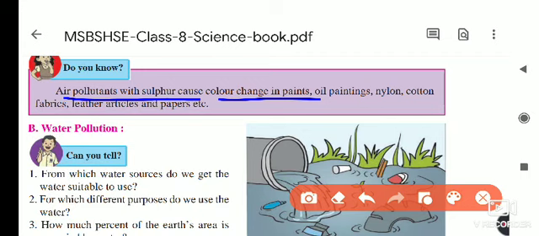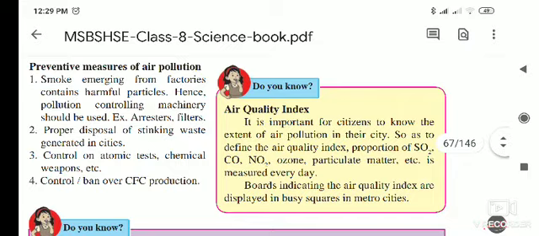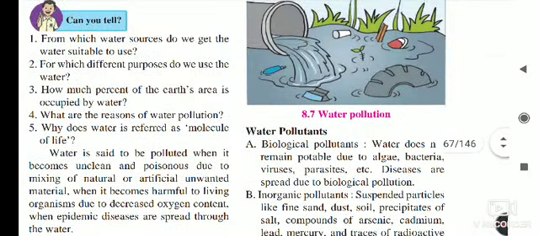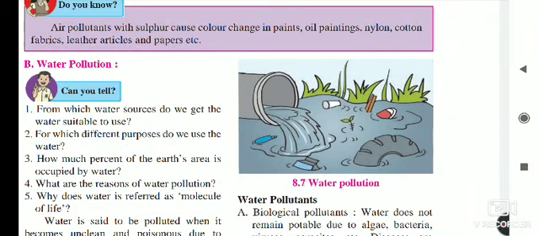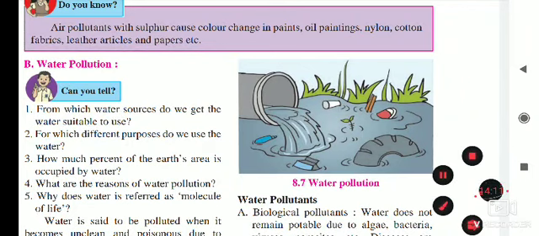The gases present inside the air, the air pollutants, combine with the marble of the Taj Mahal, and the color of the Taj Mahal becomes dark. Oil paintings, nylon, cotton fabrics, leather articles, and papers, all these things change color because of the air pollution. These things we have seen in air pollution. Now today we will only see the next part of the lesson, that is water pollution.